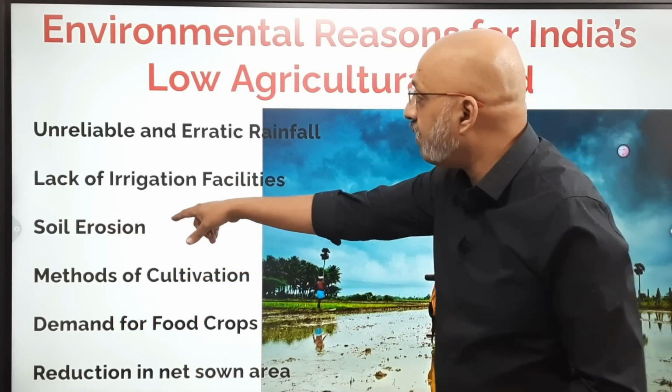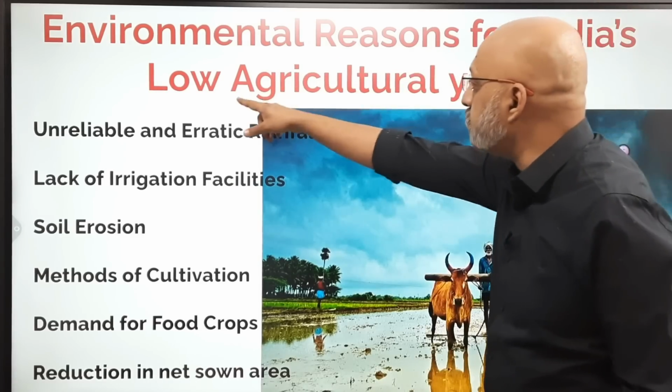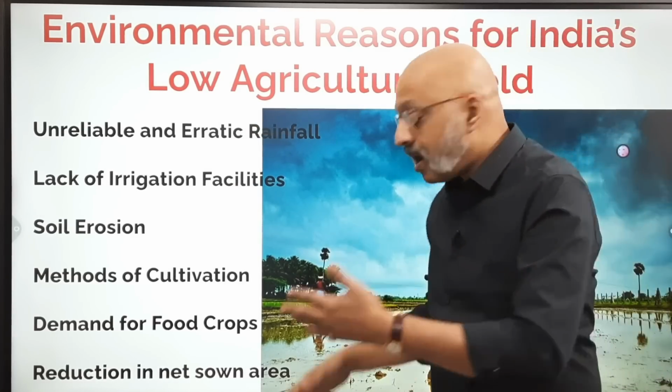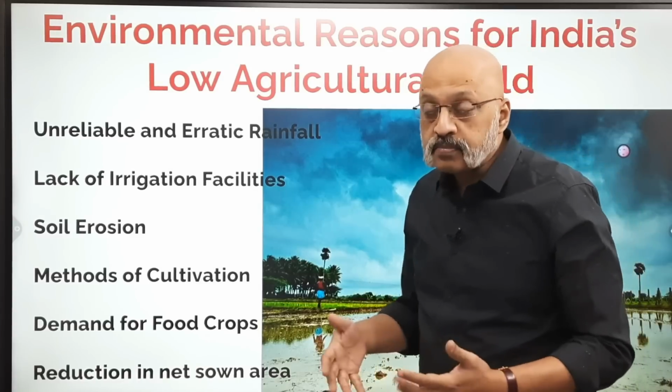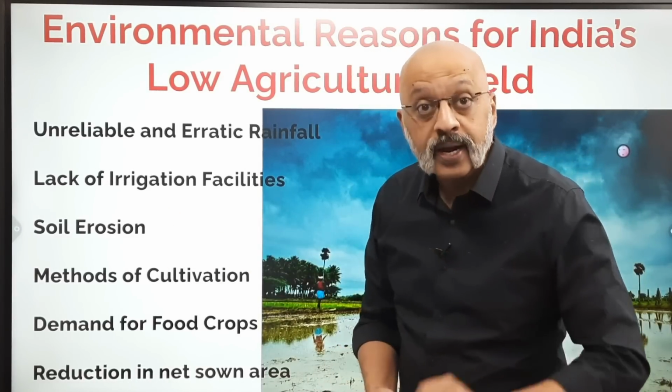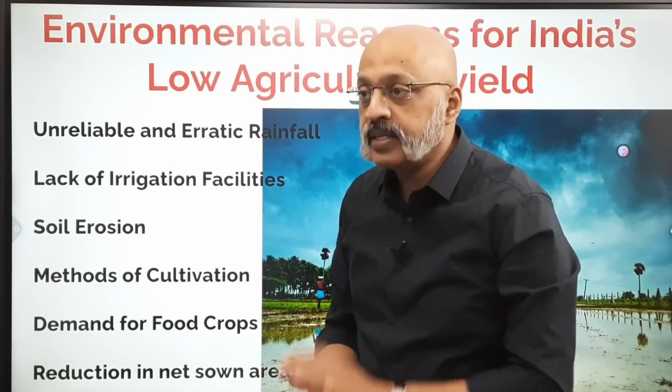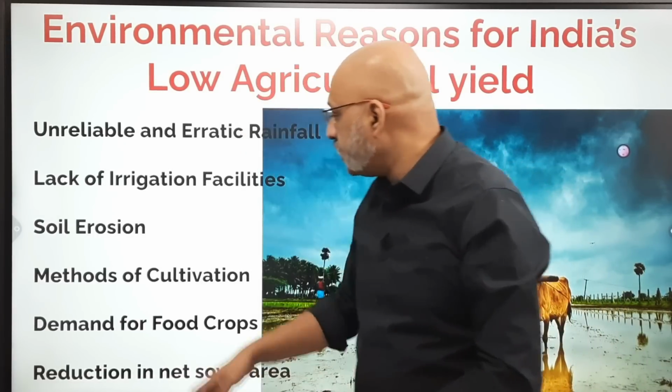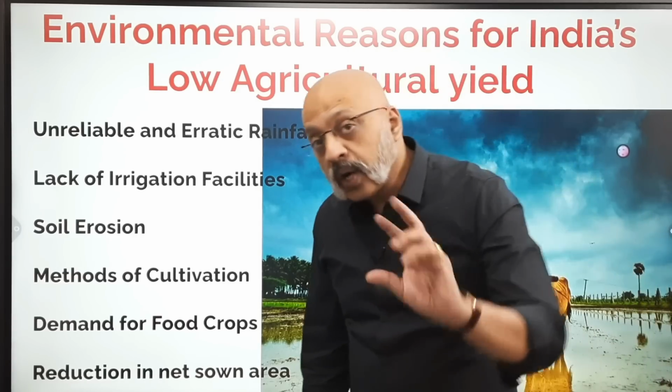So this is another environmental factor, which is one of the reasons for the low agricultural yield among farms in India. Loss of soil fertility, soil erosion, soil degradation. I hope I'm making this clear. The fourth point is methods of cultivation. What are the methods of cultivation adopted by the farmers which lead to low agricultural yield?